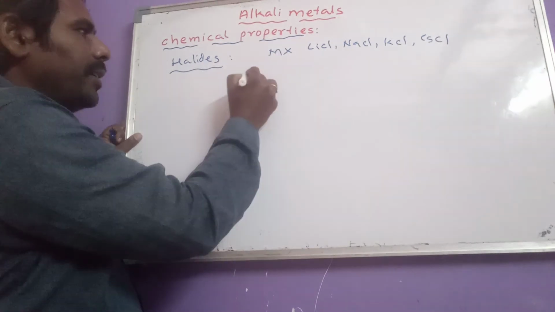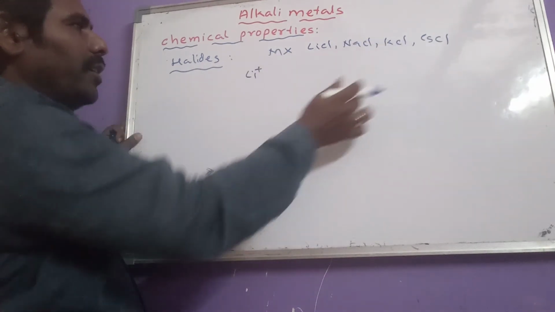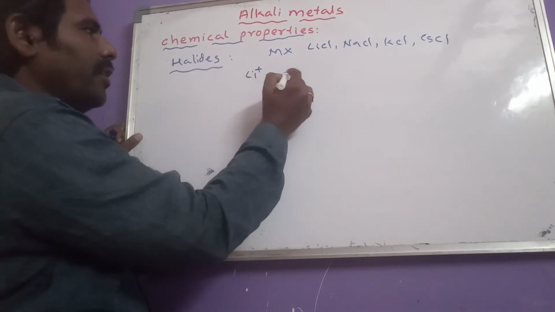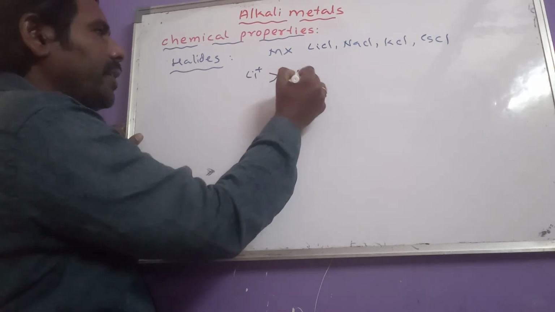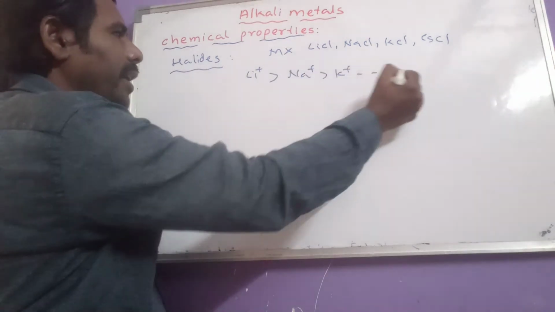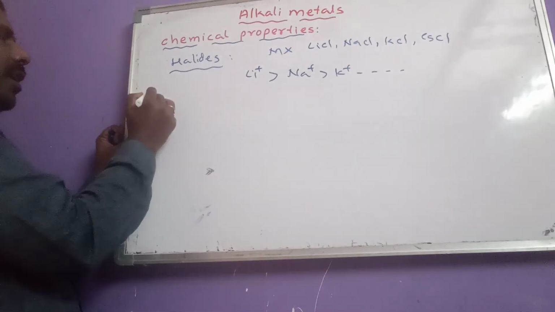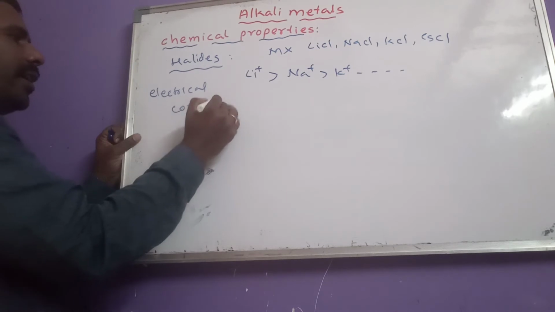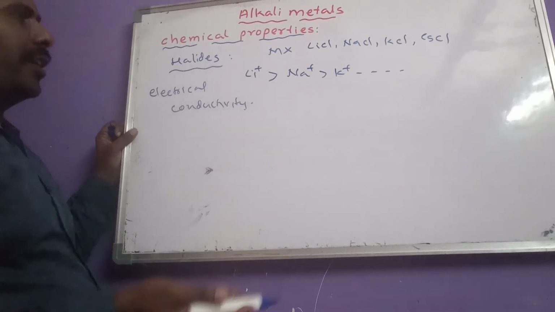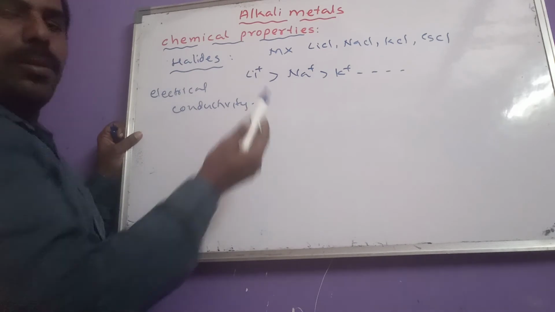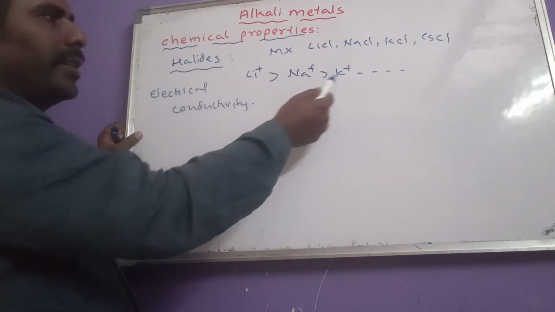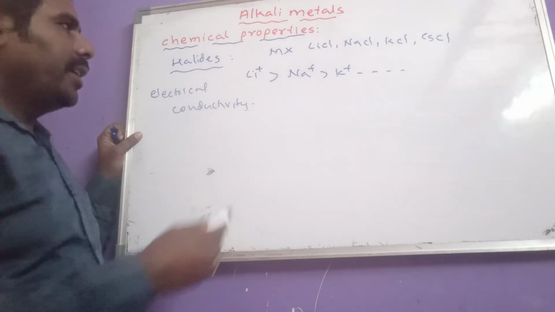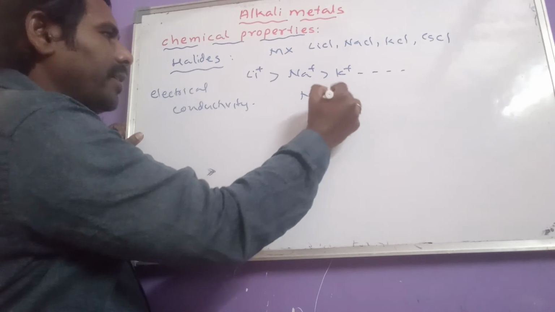If you consider molten solutions of all these, in case of molten solutions, conductivity is in the order of Li+ greater than Na+ greater than K+, and so on. This is the order of electrical conductivity of alkali metal ions in the molten state, because Li+ will move fast.